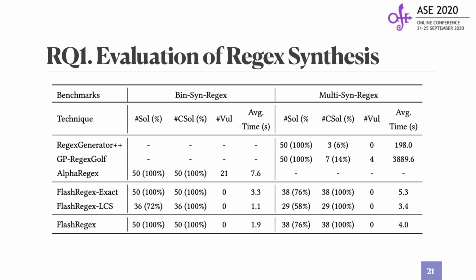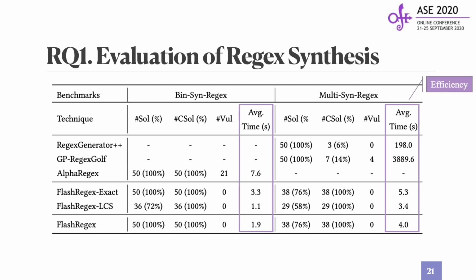First, evaluation on Regex Synthesis. The columns represent the number of synthesized regexes, the number of correct ones among them, the number of ReDoS vulnerable ones, and the average time taken per regex. We can see that our work takes much less time, especially when the alphabet size is large.